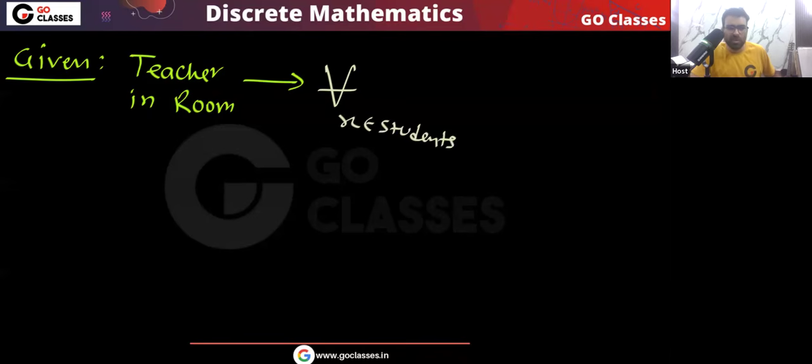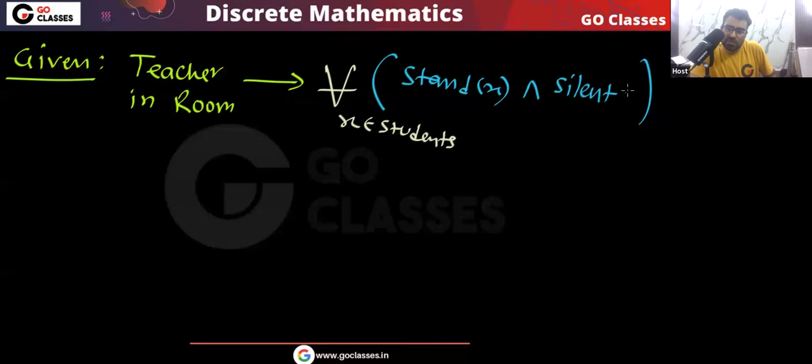Okay, for all x who are students, they will do two things. What are the two things? They will stand and they will be silent. All the students will do these two things. They will stand, they will be silent.